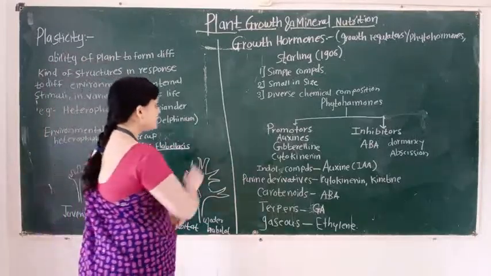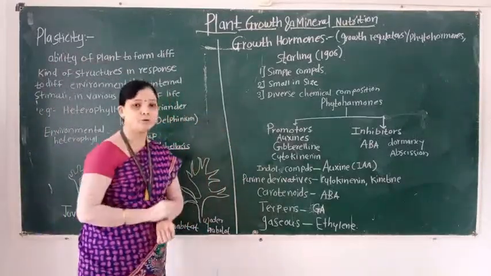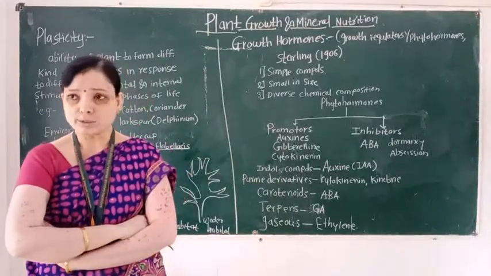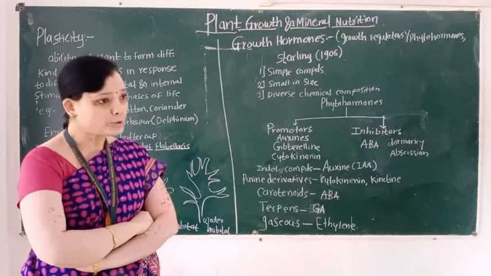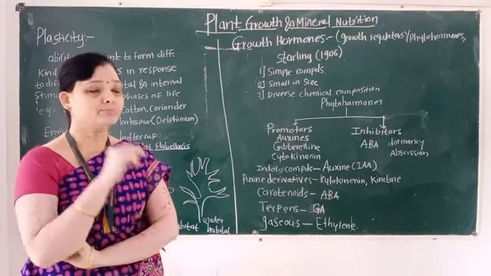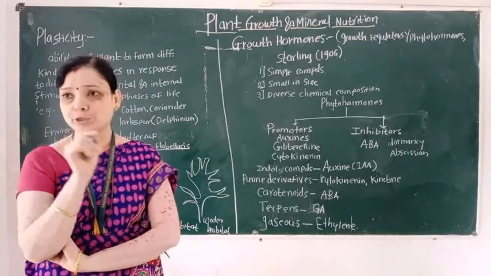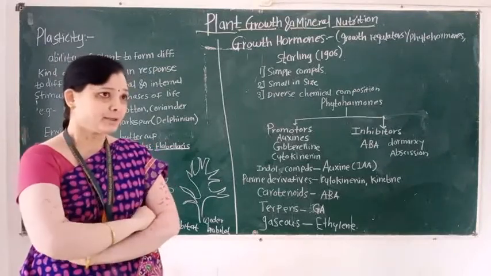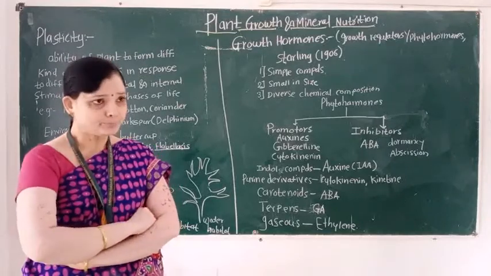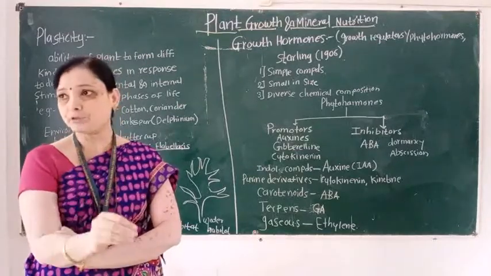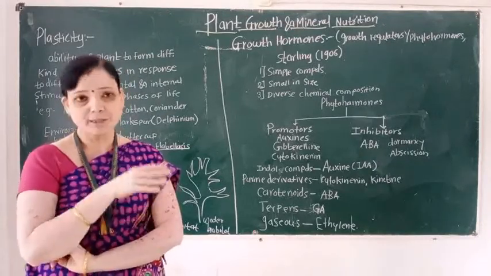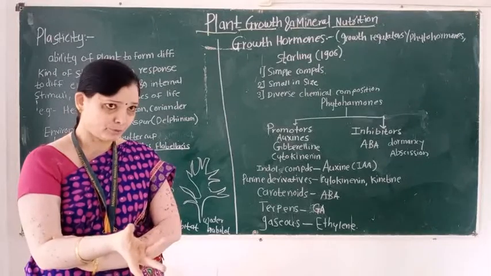So, what is the definition of growth hormones? The hormones which are produced by plants, and they are involved in various physiological activities that take place in the life of the plant.